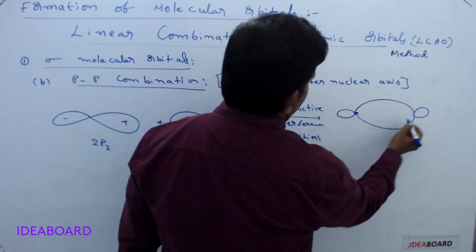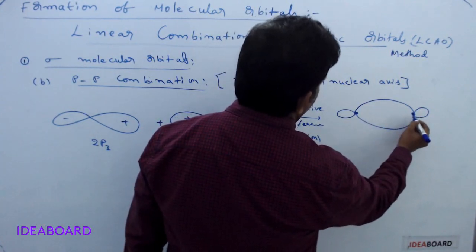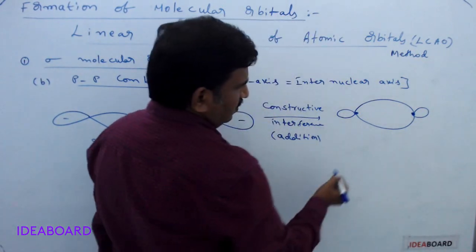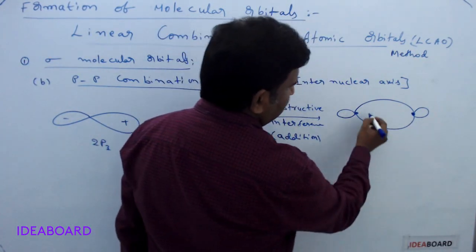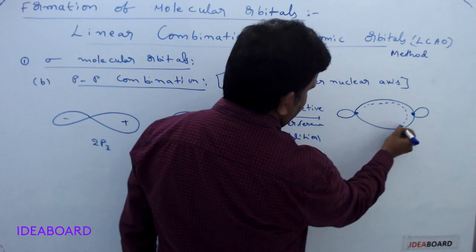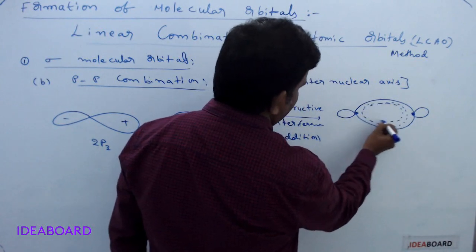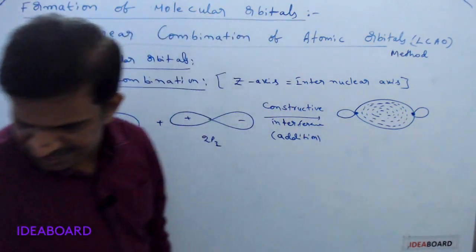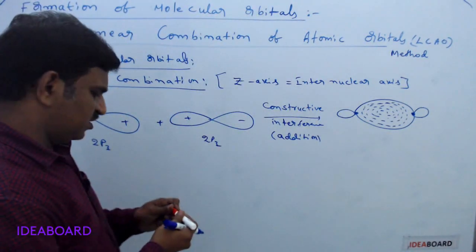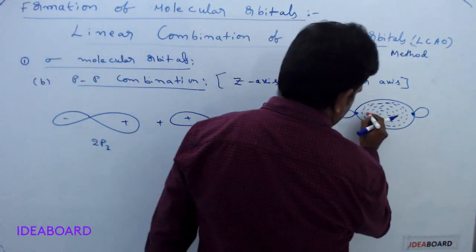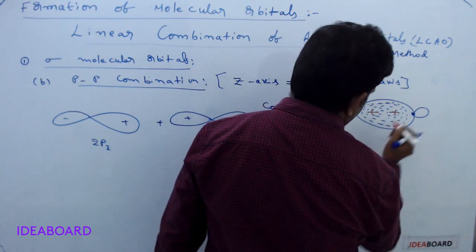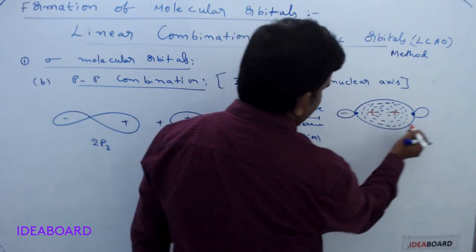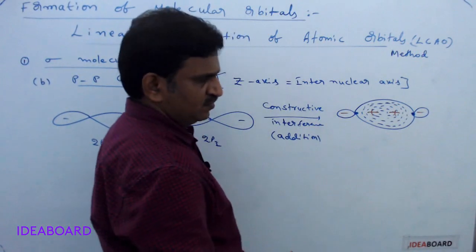This is the nuclei, I am writing to indicate separately, and this is all electron density present between the two nuclei. Here it is having plus plus, and here we are having minus minus.